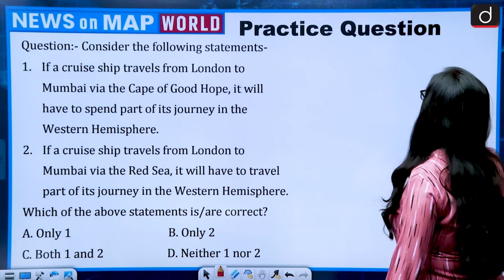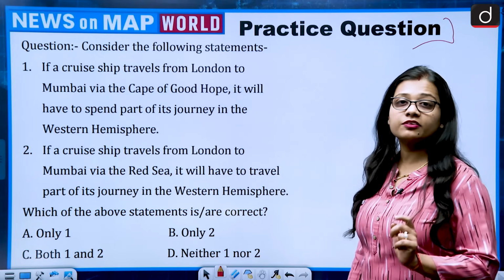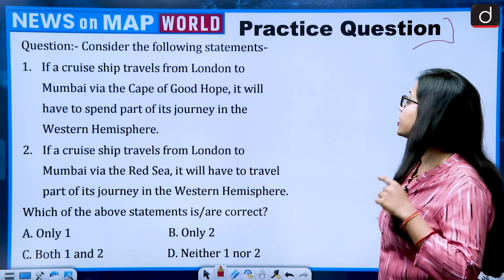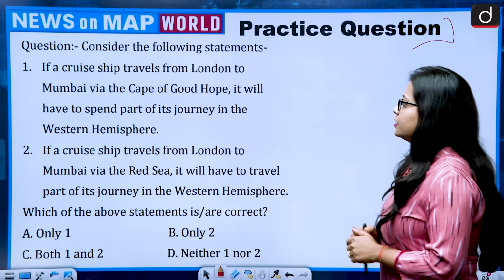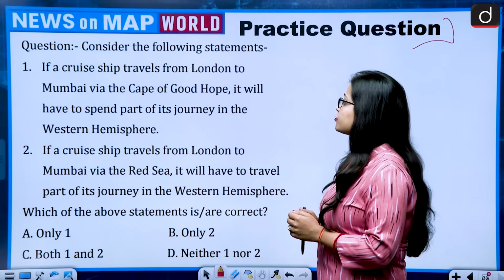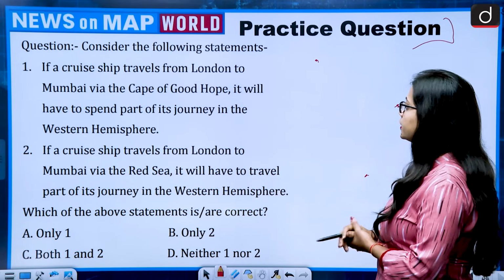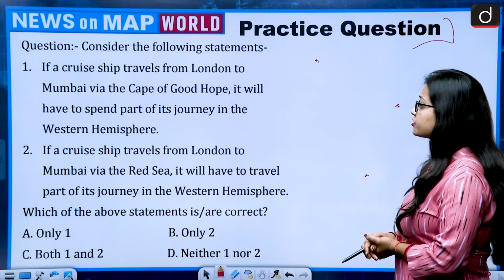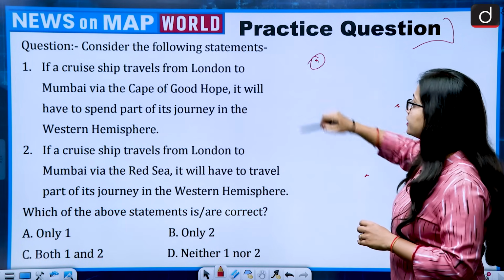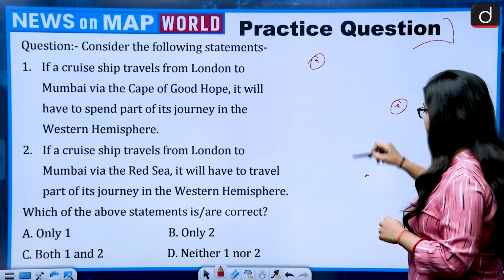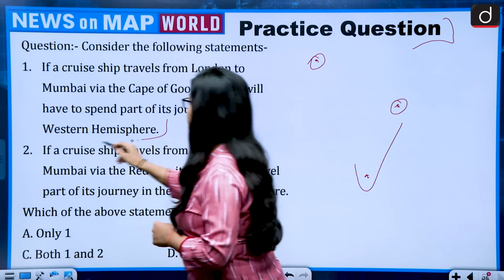Now the next question. It is a practice question and I'll read out the question, and you need to look at the world map and give me the answer in the comment section. The question says, consider the following statements. There are 2 statements and it is a very interesting one. If a cruise ship travels from London to Mumbai via Cape of Good Hope, it will have to spend part of its journey in the Western Hemisphere. So, London traveling to Mumbai and passing through Cape of Good Hope, then it will have to spend part of its journey in the Western Hemisphere.